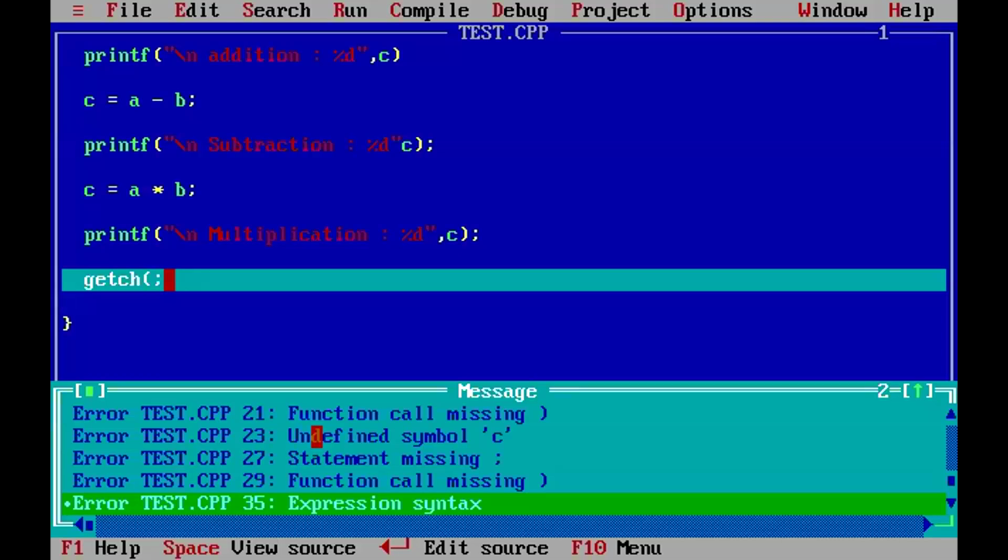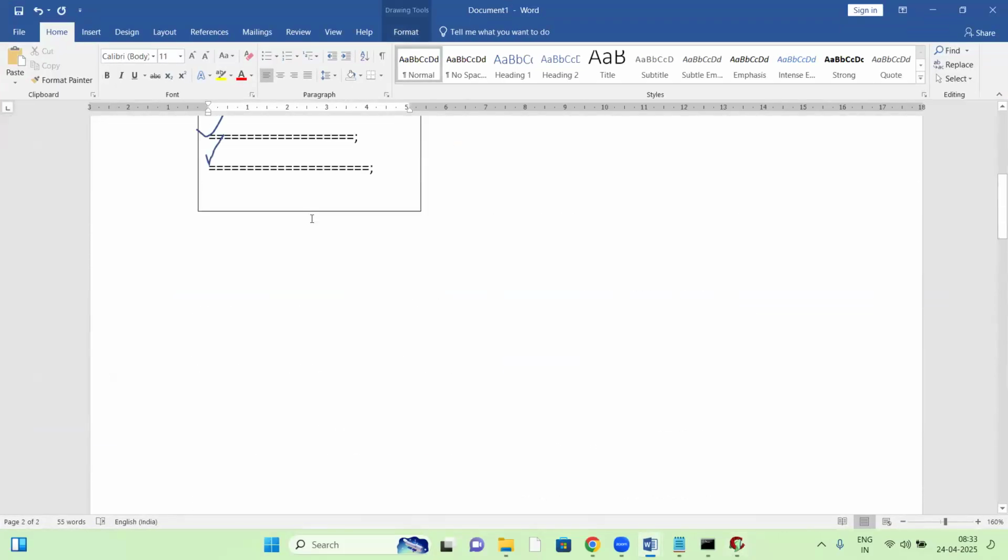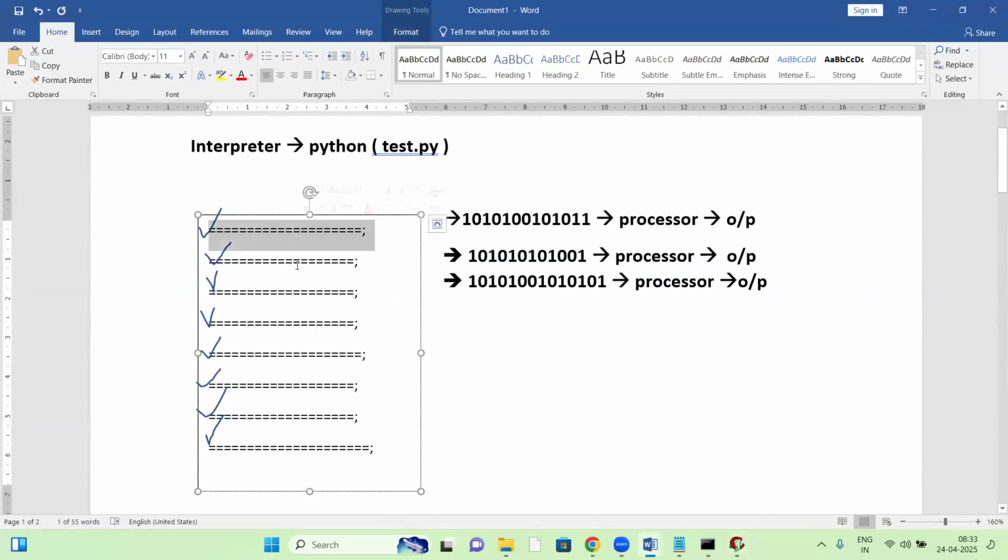Let me explain how the compiler works here. In the case of an interpreter, what happens? First line checking, next line checking. If any error comes, it simply stops. Any error, the interpreter stops. An interpreter shows only one error.